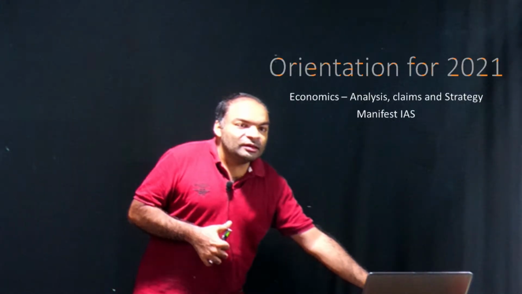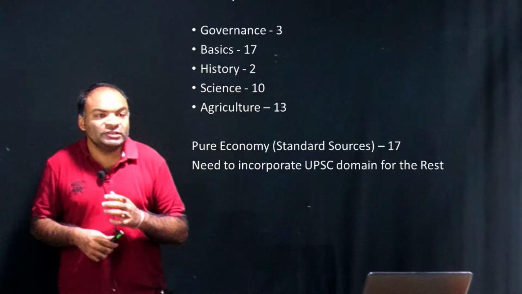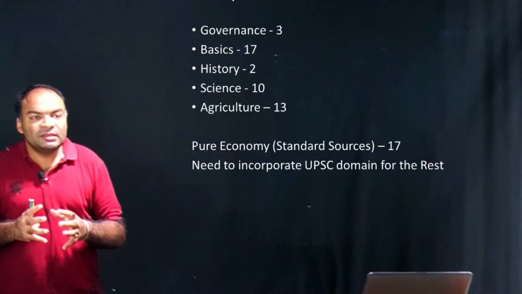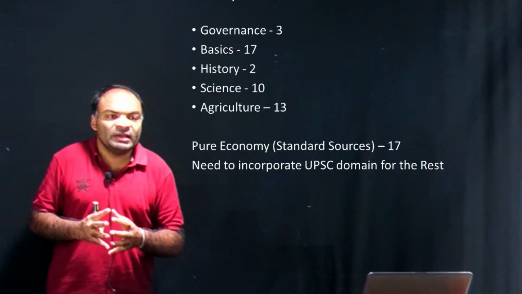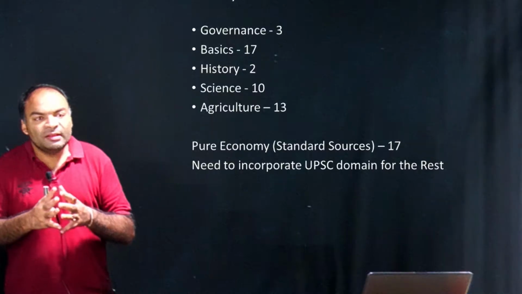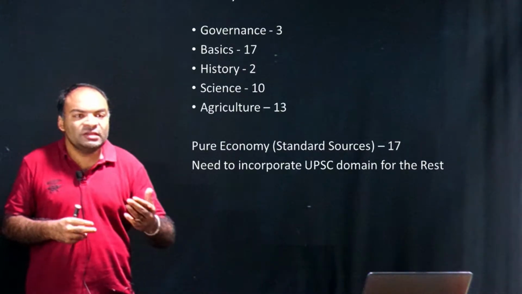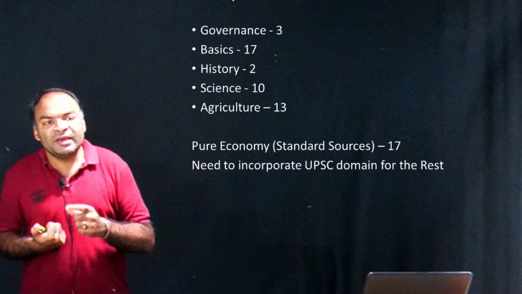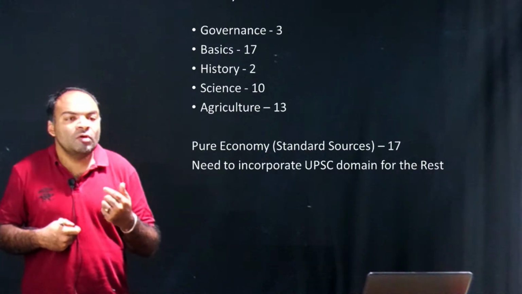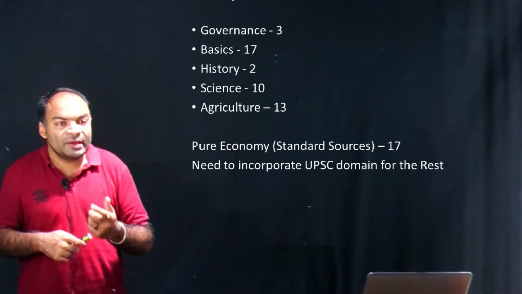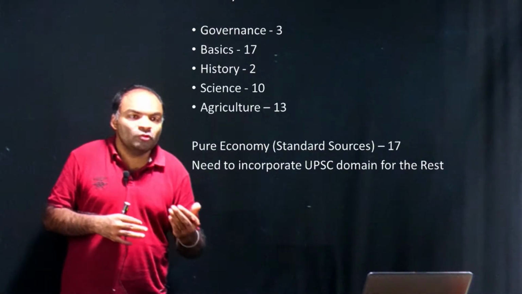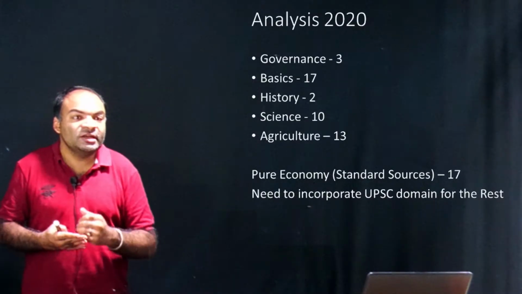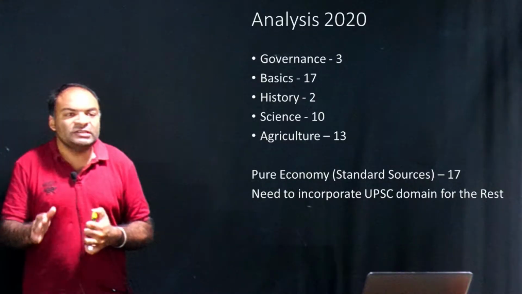Now let's have a look at the 2020 paper and its orientation. In the analysis of the 2020 paper, we see a lot of interdisciplinary linkages between topics. Economics plus governance has 3 questions. Purely economics basic concepts are 17 questions. History and economy, such as the Hundi system or the economic impact of British rule, has 2 questions. Science and economy has 10 questions, and agriculture and economy has 13 questions.